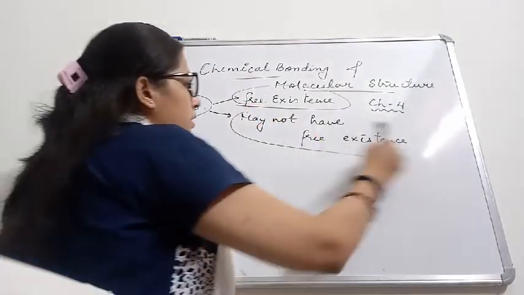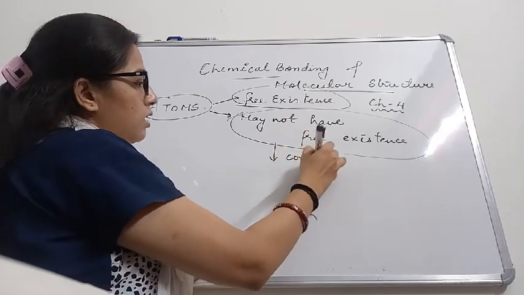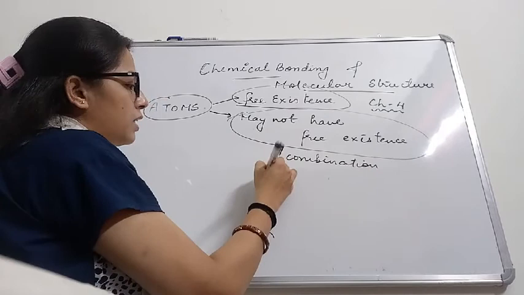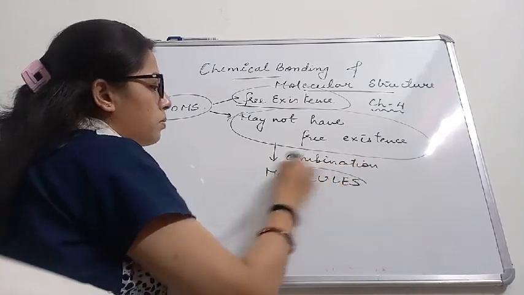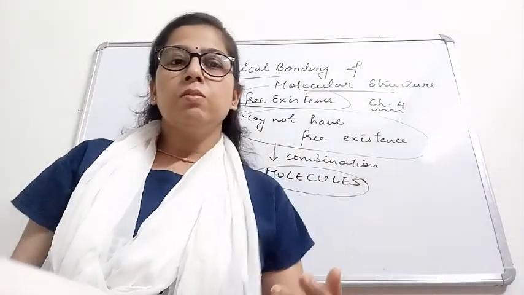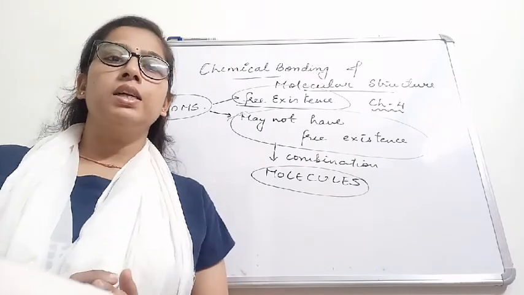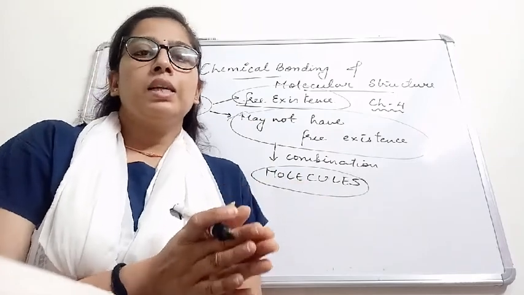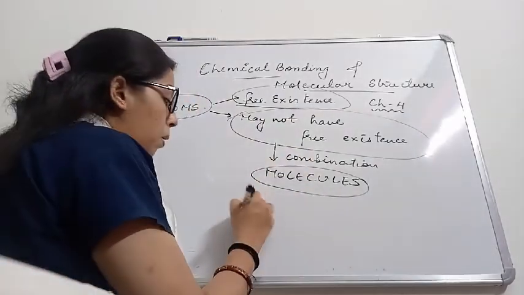But the ones that do not have free existence combine, and atoms combine and form molecules. When atoms combine together, there is some force which holds the atoms together, and that force which holds the atoms together in a molecule is called a chemical bond.